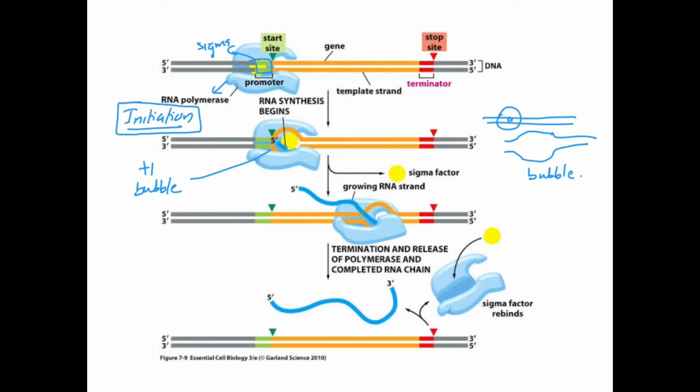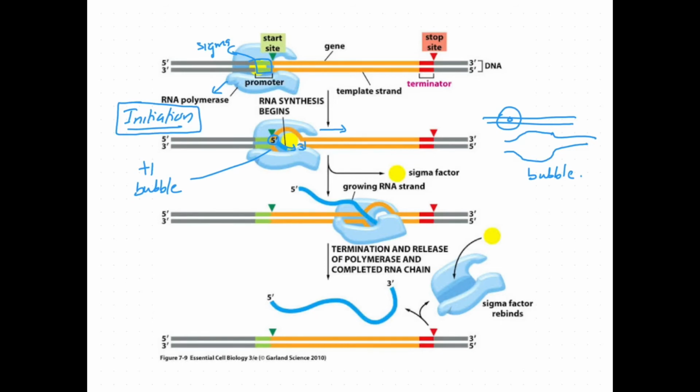Once the initiation completes, the RNA polymerase will move along one strand of DNA and synthesize RNA in the 5' to 3' direction. You can see here this is 5'. So the newly synthesized RNA is always synthesized from 5' to 3'.